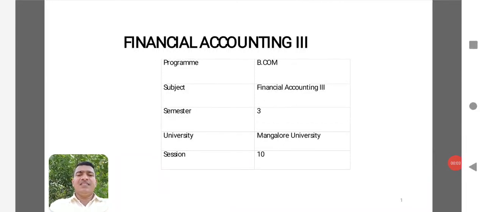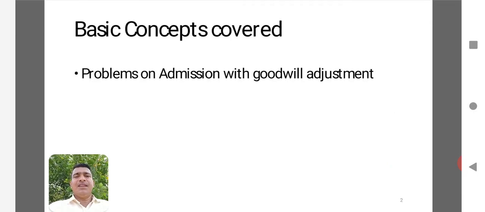Let us discuss session number 10 in Unit 1 of Financial Accounting 3 of Mangalore University. In this session, let us discuss the problems on admission with goodwill adjustment. We can continue with the problem relating to goodwill adjustment by recalling what we discussed in the previous sessions.